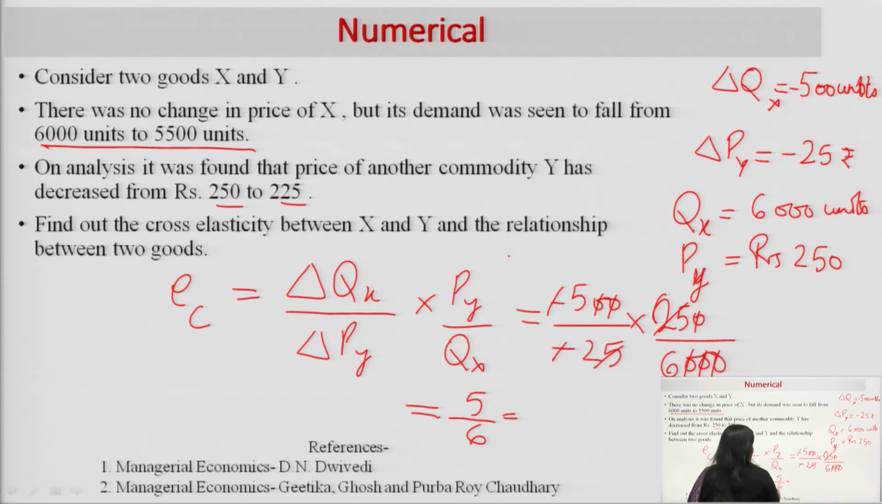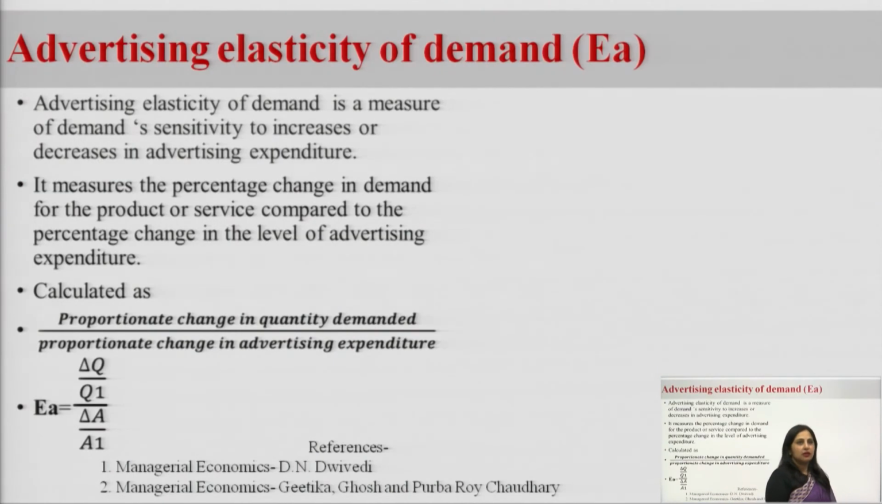It means it is 0.8. So, we analyze that 0.8 is positive. Since it is positive, we will say they are substitute goods. What is the relation? That they are substitute goods. And since it is less than 1, we will say they are weak substitutes. So, this is how we can apply the concept and calculate the cross elasticity. Coming to the next elasticity, it is advertising elasticity of demand.